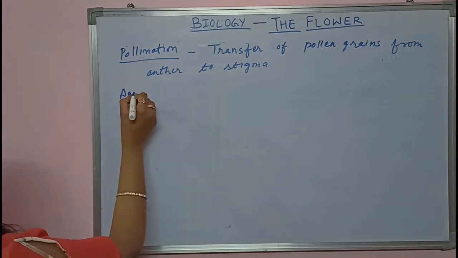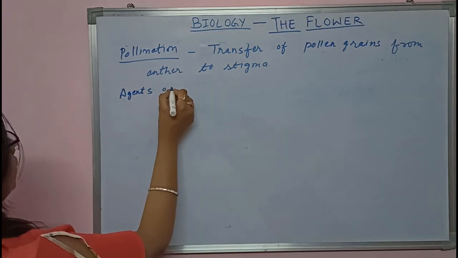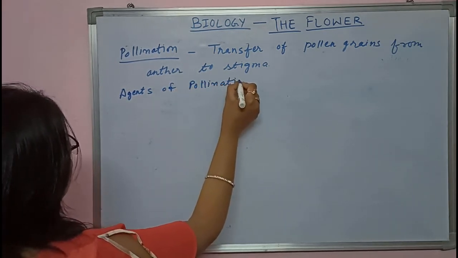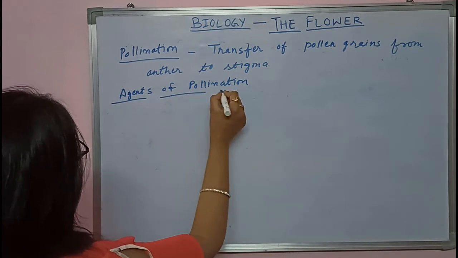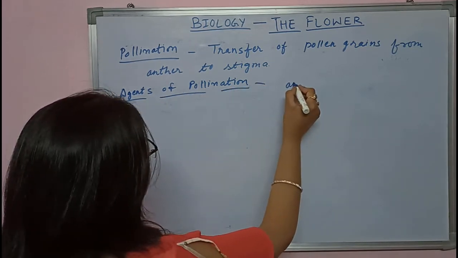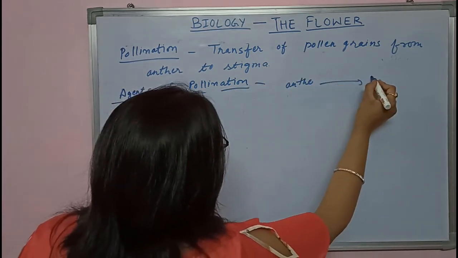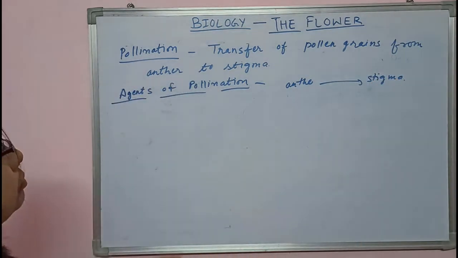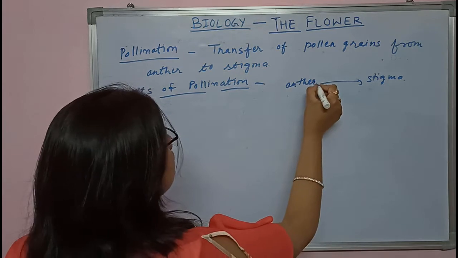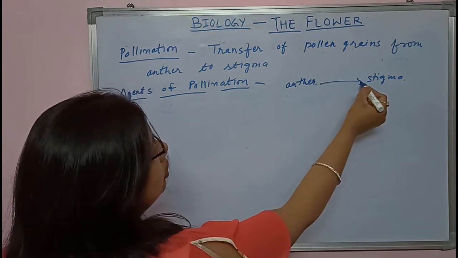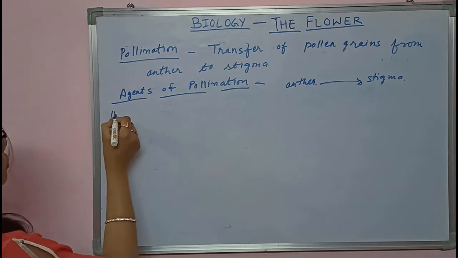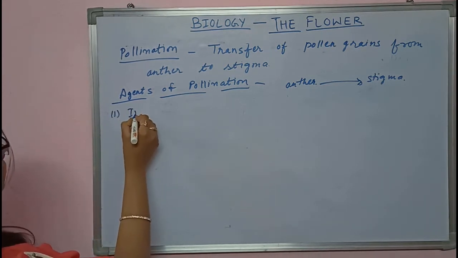Agents of pollination. Now how does pollination take place? There should be some medium present for the pollination. How will anther be transferred to the stigma? There are some agents through which pollen is transferred to the stigma of another flower. Now first one of these is insects.